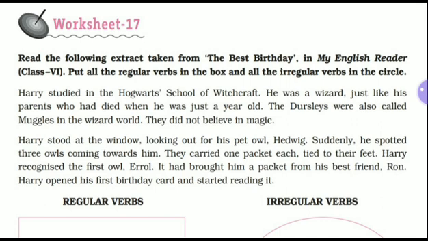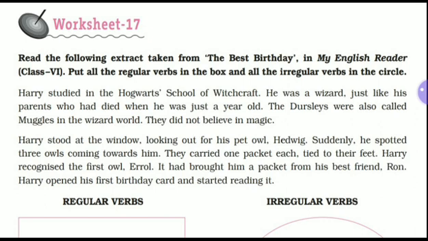Suddenly he spotted 3 owls coming towards him. They carried 1 packet each. Tied to their feet, Harry recognized the first owl, Errol. It had brought him a packet from his best friend Ron. Harry opened his first birthday card and started reading it.